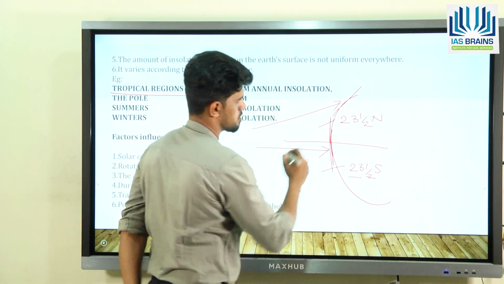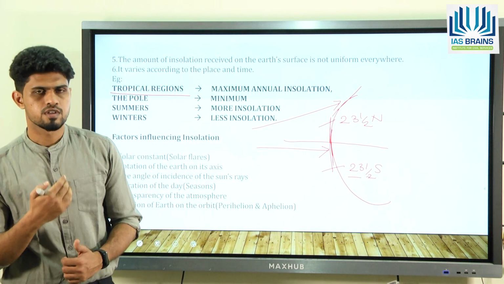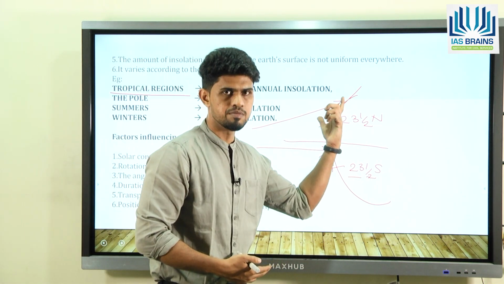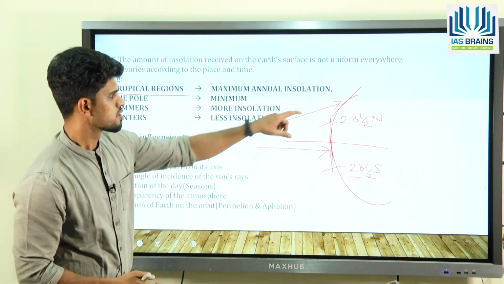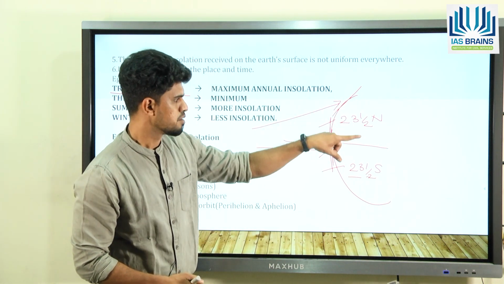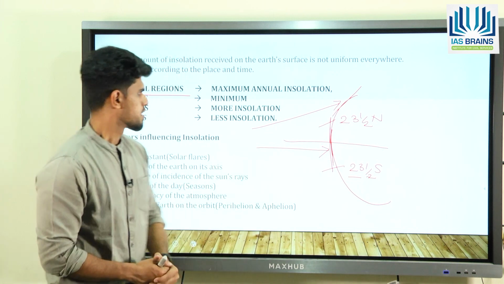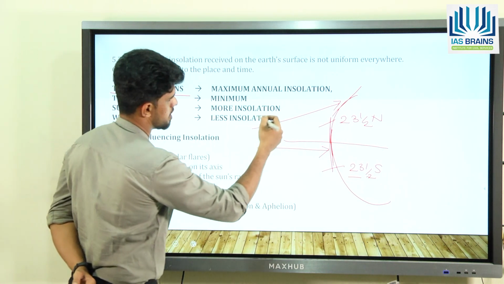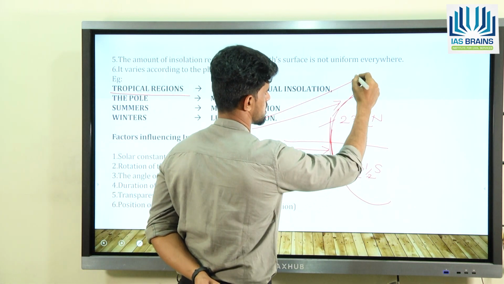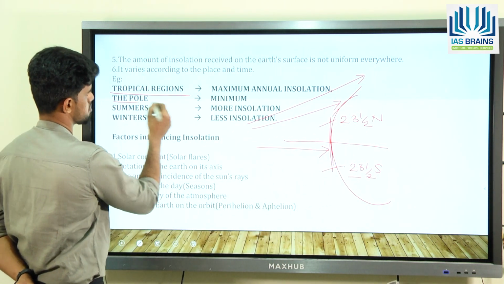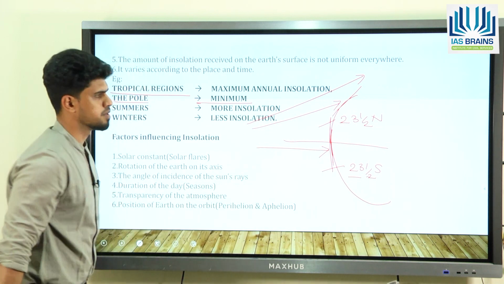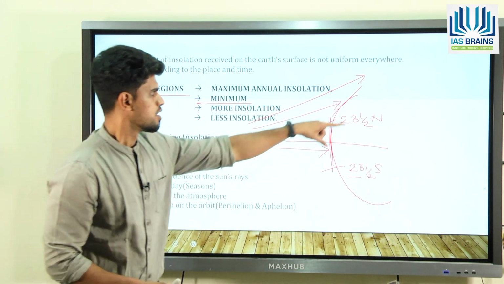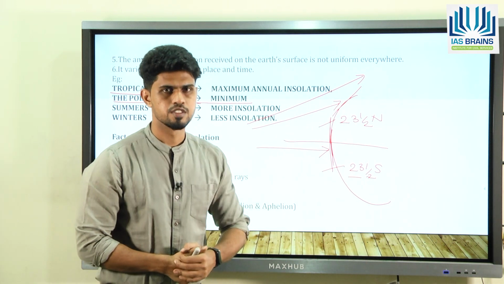That means the slant rays are going to cover more area, they are going to heat more area, and that is why these regions are going to receive less heat when compared to the tropical regions. The temperate regions receive less heat, and further as you go towards the poles, you receive the minimum heat. So, this is the poles. Poles are going to receive the minimum insolation. So, that is what we have regarding the surface of the Earth and the insolation levels.